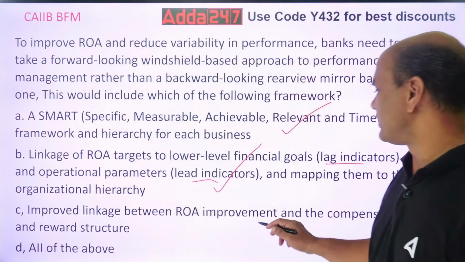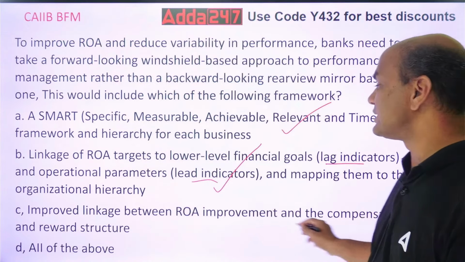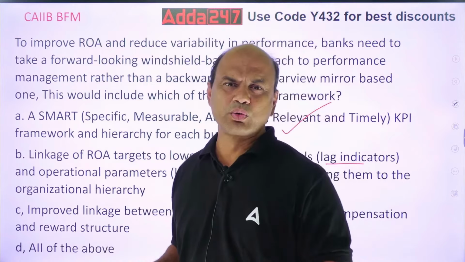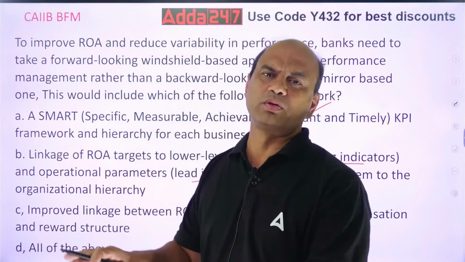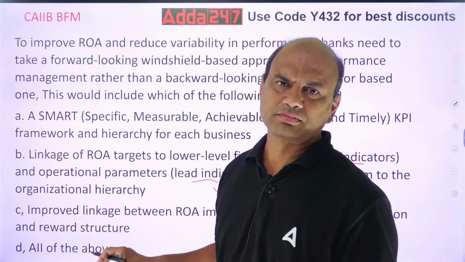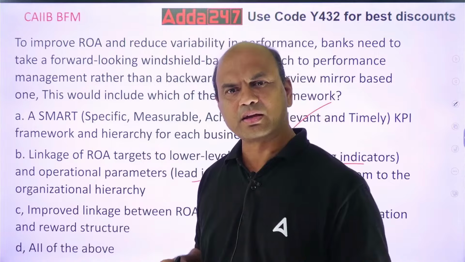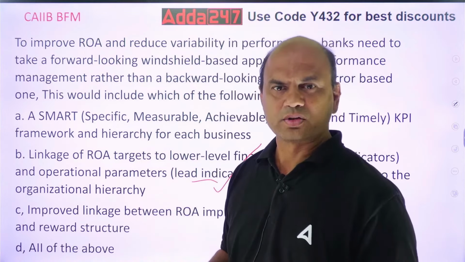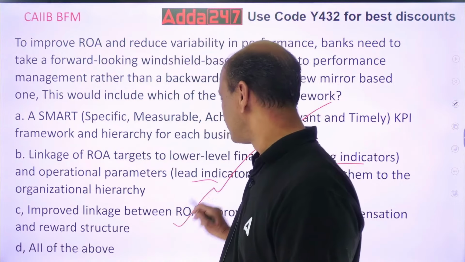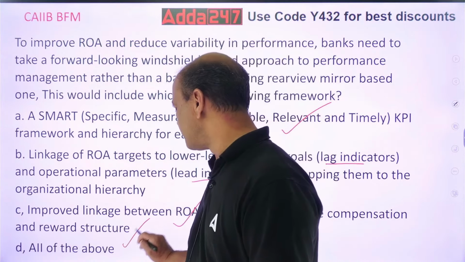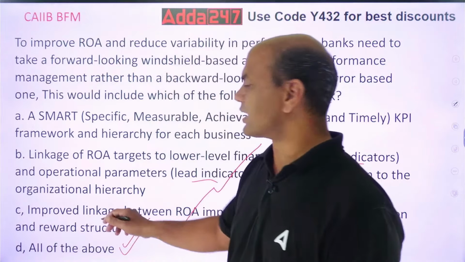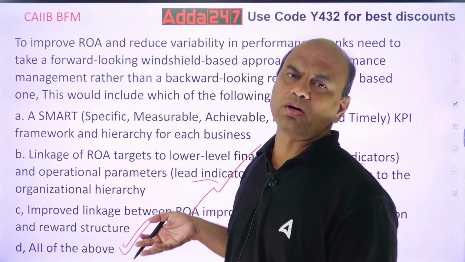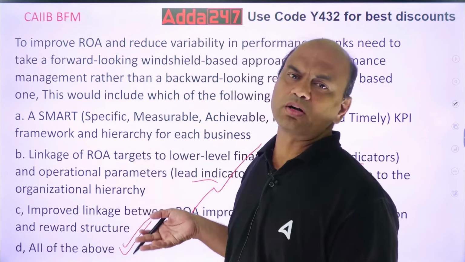Improved linkage between ROA improvement and the compensation and reward structure. It is target based, simple: you do this much, you will get this much; you don't do this, you won't get it. Should we do the same in banking? In fact, it is done in banking, right now also. So the answer is all of the above. D, all of the above, is the right answer, because all of them are compulsory if you want the bank to grow.